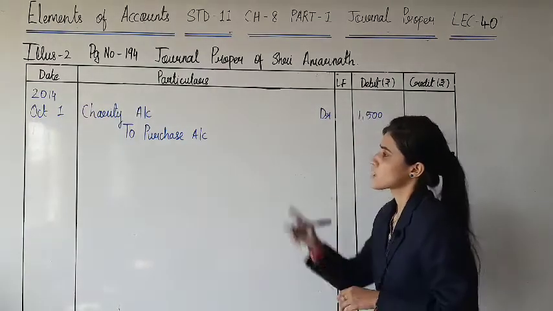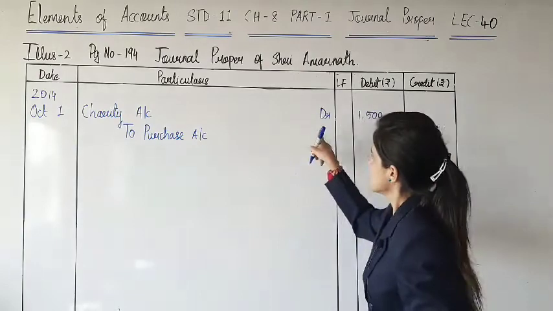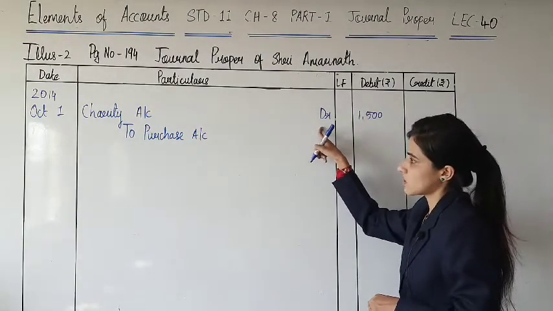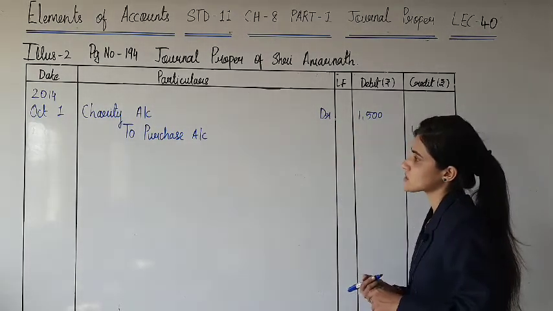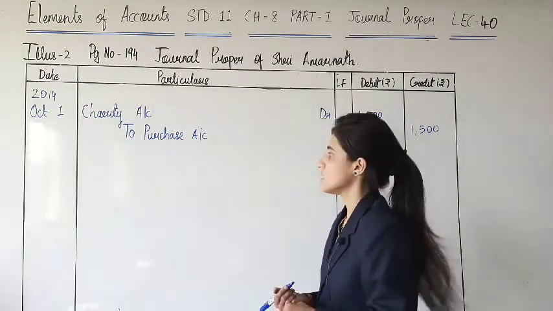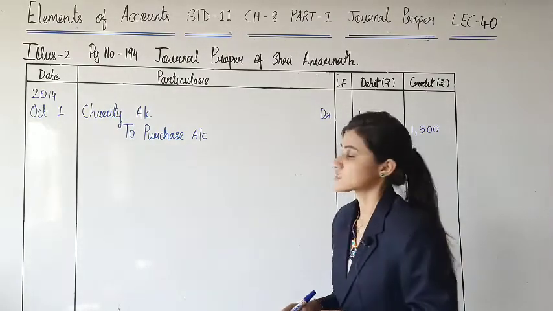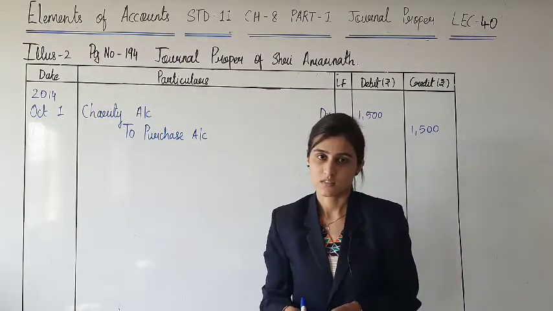1st of October, charity is our expense, debit as per the rule of nominal account. All the expenses and losses are to be debited. Goods have been given in charity, and hence purchase account is credited because goods go out other than sales.